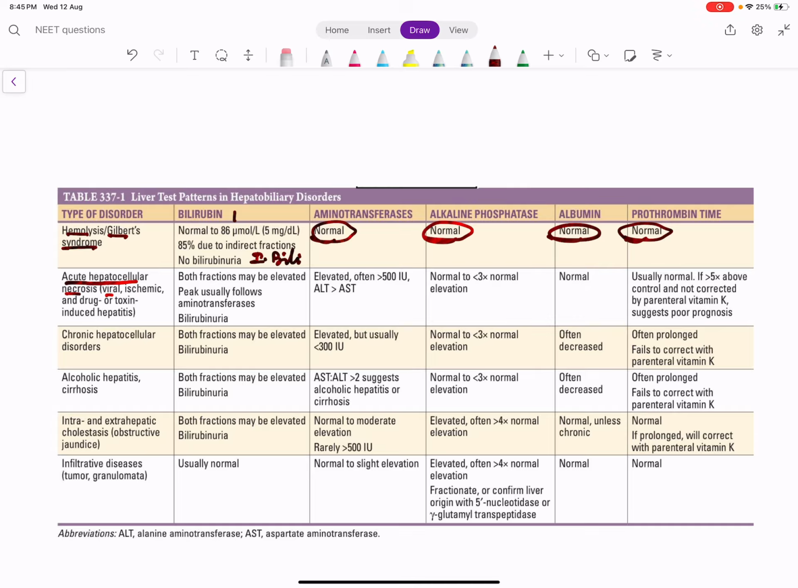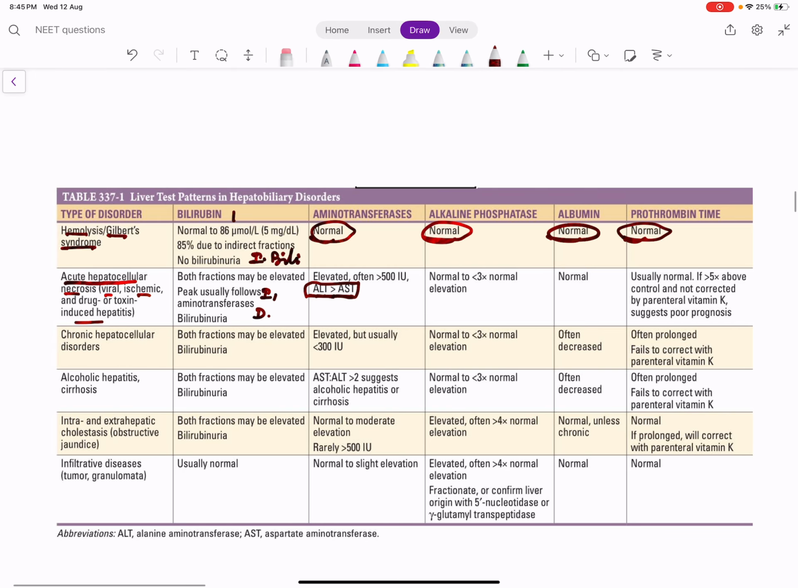So it could be viral, ischemic or drug-induced toxicity. Both indirect and direct bilirubins rise. ALT rises, AST rises, but ALT elevation is more than AST elevation. What happens in alkaline phosphatase? It is mild elevation or it is normal.